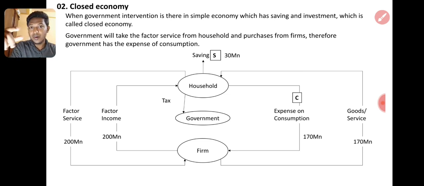So household saving is 30 million. Household is also getting the income as the factor income, right? On the left side there are factor savings and factor income. From that income, household should pay some tax. That is the direct income tax. So tax on the income is income tax. Expense on the consumption, 70 million, may be with the tax. So VAT can also be paid. So that should be paid to the government.